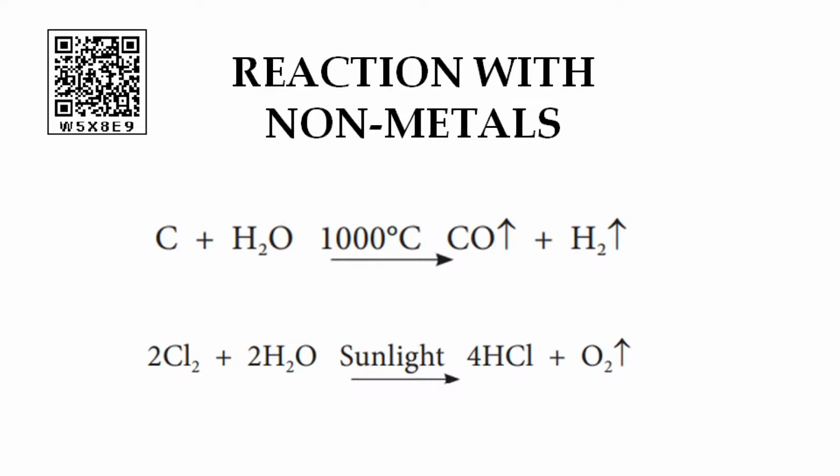Next is the reaction of magnesium metal with water. Children, when magnesium metal reacts with water slowly, it forms magnesium hydroxide and hydrogen gas. When steam is passed over magnesium metal, magnesium oxide and hydrogen gas are formed. Children, magnesium will be a little more sluggish. Sluggish means inactive. So, it reacts with hot water and gives hydrogen and magnesium hydroxide solution. There is one chemical reaction for this. When magnesium reacts with 2 moles of water, magnesium hydroxide and hydrogen gas will be produced.